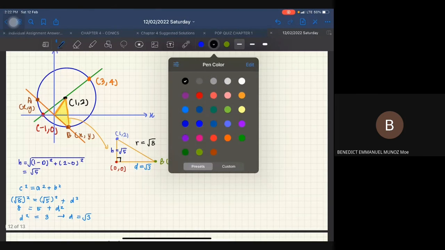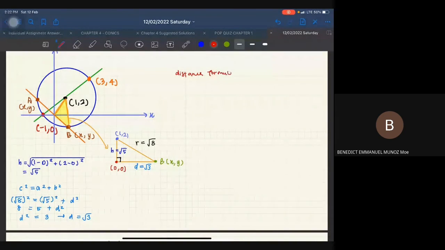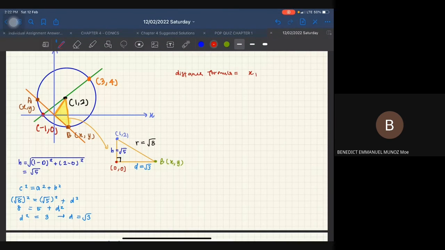Saya tulis distance formula. Distance formula, which is equal to x1 minus x2 square plus y1 minus y2 square. And then jangan lupa square dekat luar.